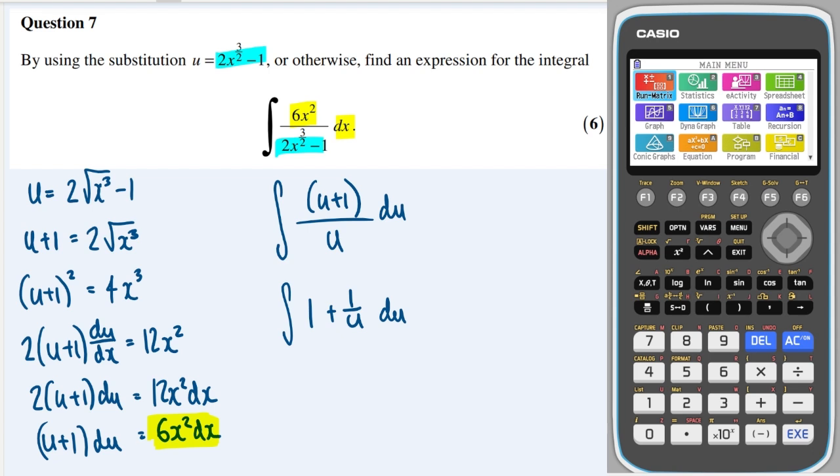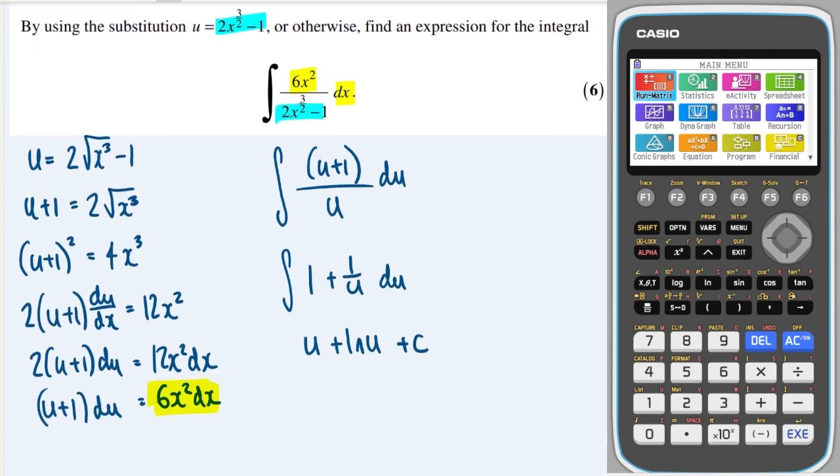And when I integrate that, I will get, well, 1 will go to u, and 1 over u will go to ln u, plus c, of course. And then my final step, I guess, because it doesn't actually say, it just says find an expression for the integral, is to just replace the u's with the substitution.